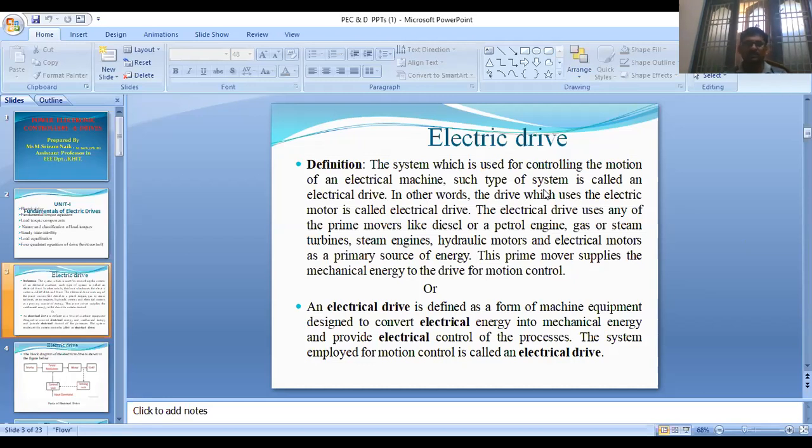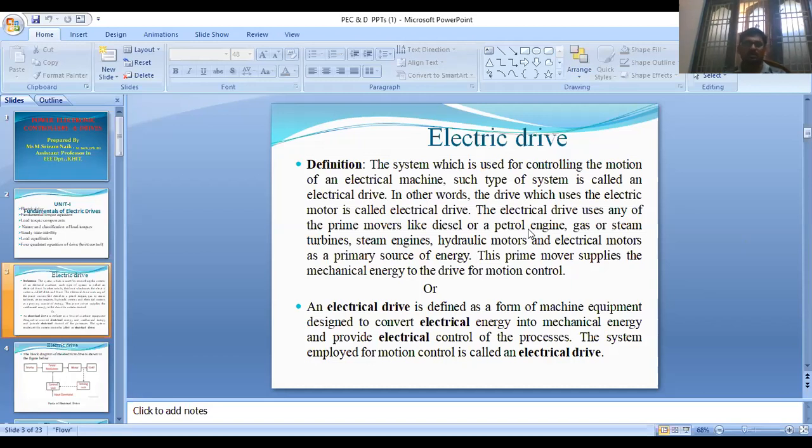These prime movers supply the mechanical energy to the drive for motion control. So this is the definition of an electrical drive.